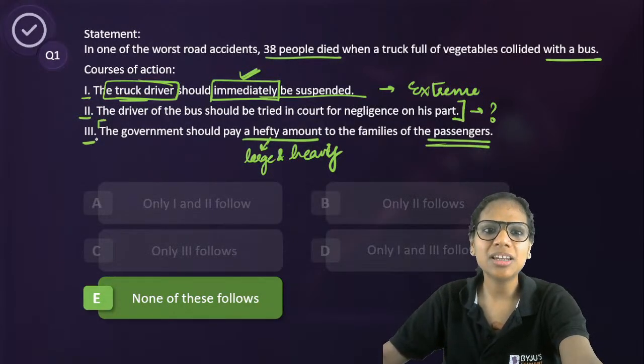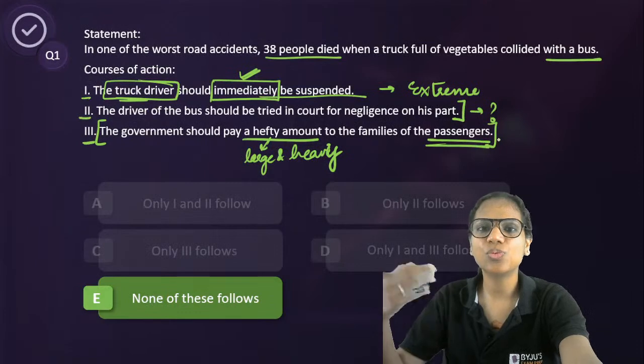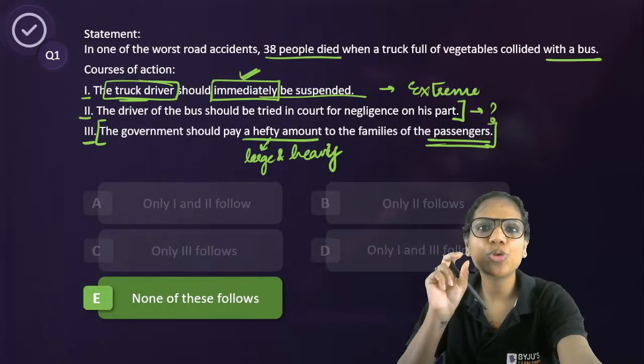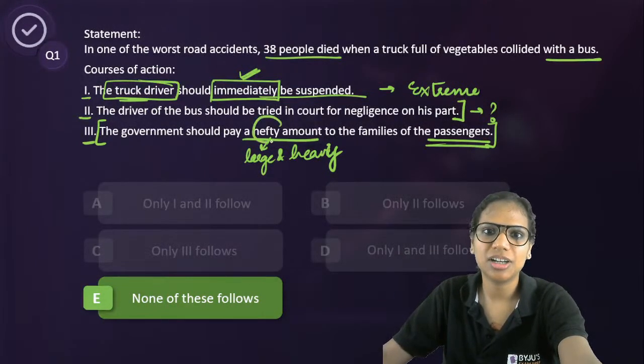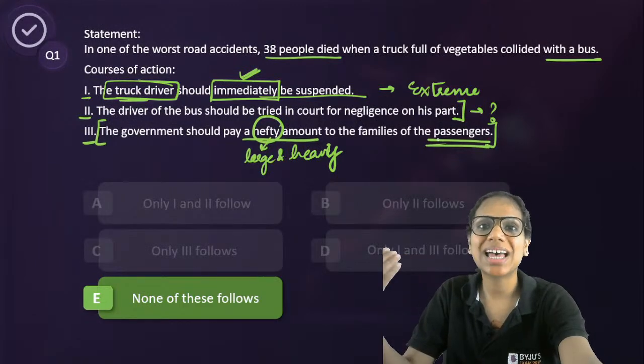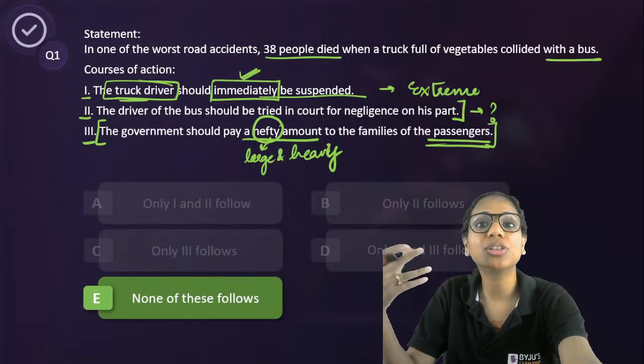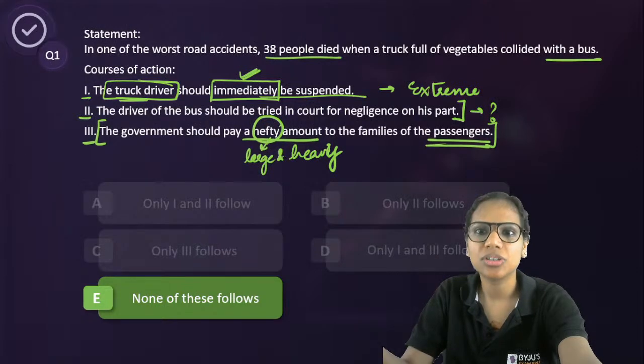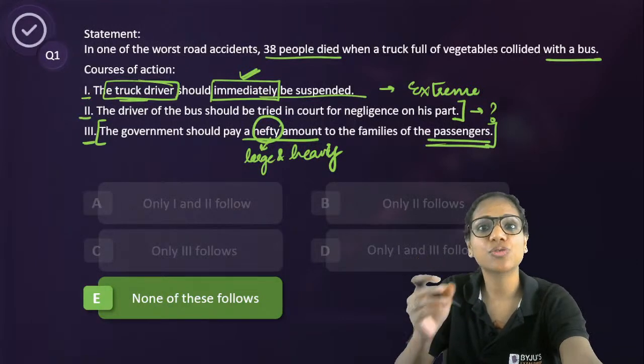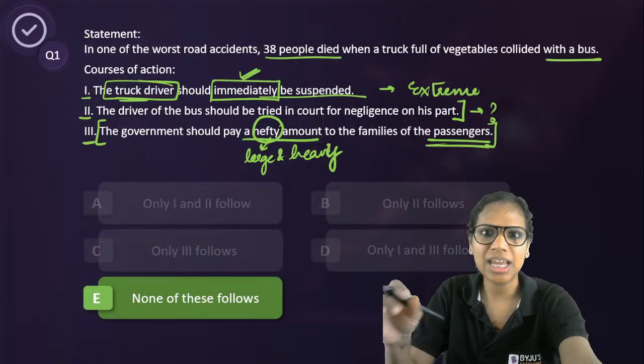See, now again, I have a problem with this word "hefty," a large and heavy amount. If this has been done because of, let's say, some governmental negligence, let's say the road was not a good road, the road had some potholes that had not been repaired, absolutely, then it makes a case for a hefty amount, right?